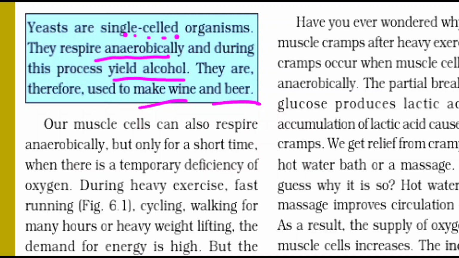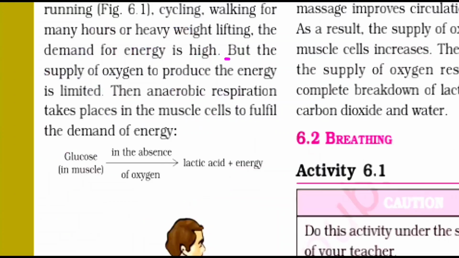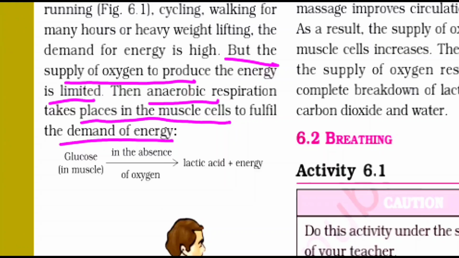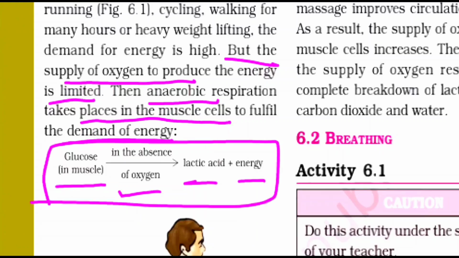Our muscles can also respire anaerobically but only for a short time. When there is a temporary deficiency of oxygen during heavy exercise, fast running, cycling, walking for many hours, or heavy weightlifting, the demand for energy is high. But the supply of oxygen to produce the energy is limited. Then anaerobic respiration takes place in the muscle cells to fill the demand of energy. Glucose in muscles in the absence of oxygen gives lactic acid and energy. All these processes occur in muscles only.